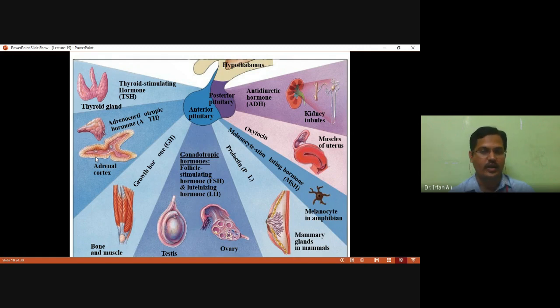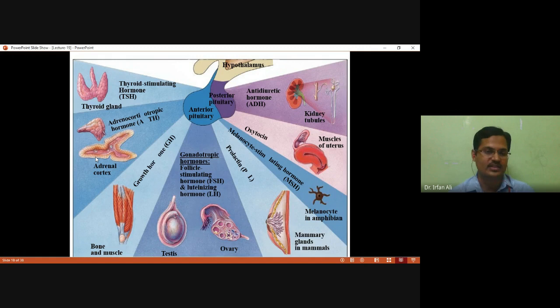The anterior pituitary secretes melanocyte stimulating hormone, and its target is the melanocyte. Prolactin is also secreted by the anterior pituitary, and its target organ is the mammary gland. Gonadotropic hormones like follicle stimulating hormone and luteinizing hormone are also secreted by the anterior pituitary, and they stimulate the secretion of the ovary and testes. Another hormone is growth hormone, whose target organs are bone and muscle.